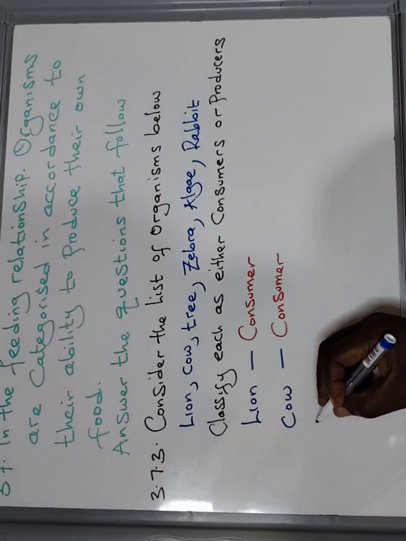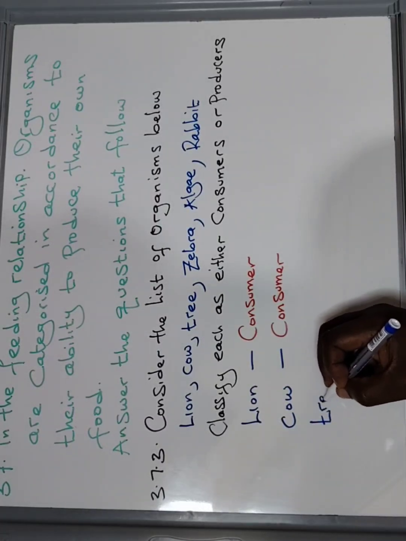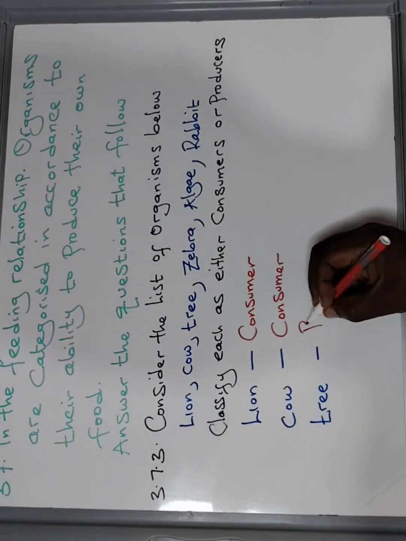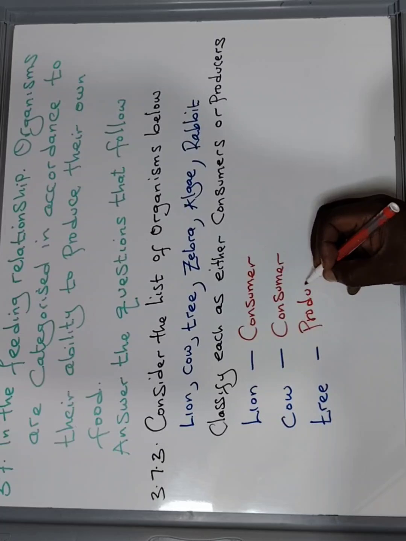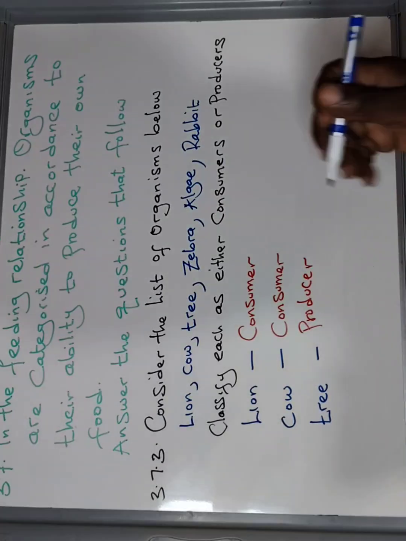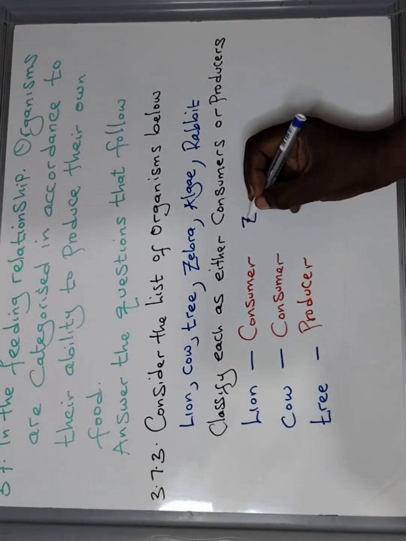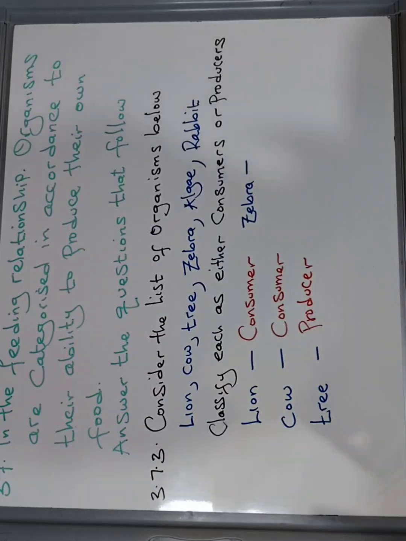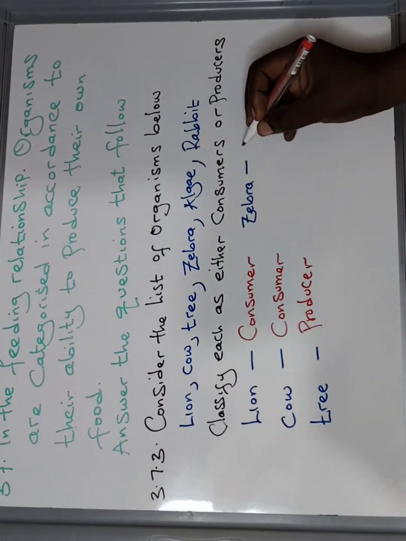Next is tree. Tree, it is a producer. Next is zebra. It is a consumer.